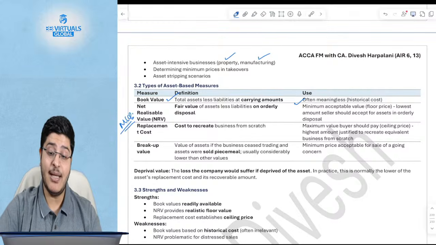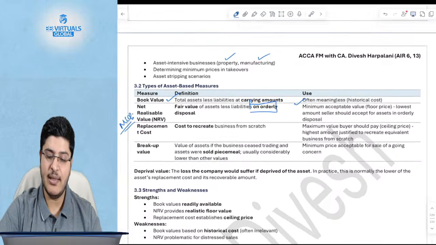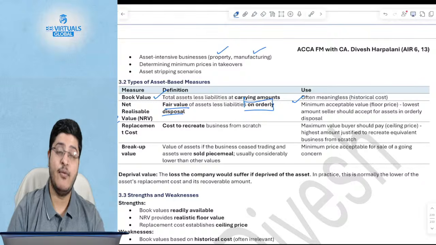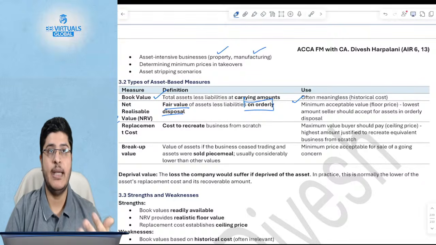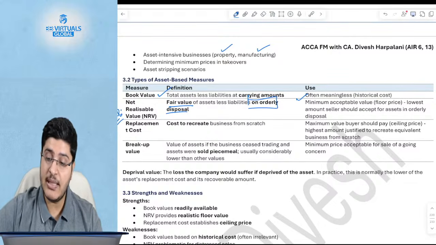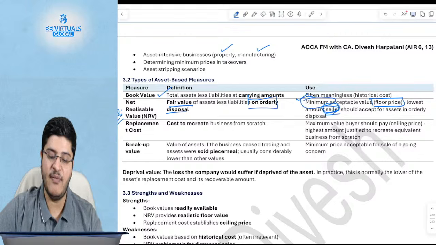There is a net realizable value, which is if you go on to sell this in an orderly disposal. Okay, what is the amount that you will get if you were to sell the business, right, in an orderly disposal? What is the value that you get for all your assets? Remember, this is the minimum acceptable value. This is the floor value for the seller. This can be tested in an objective question. This is the minimum value.